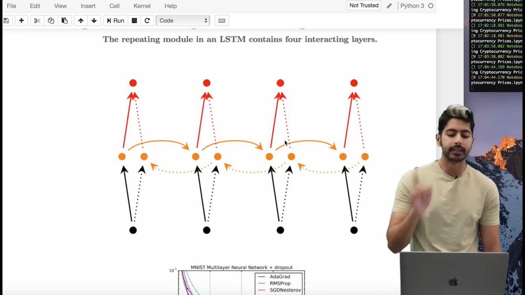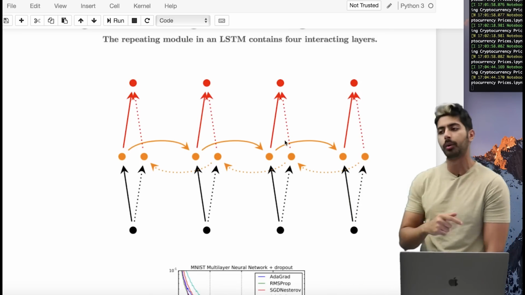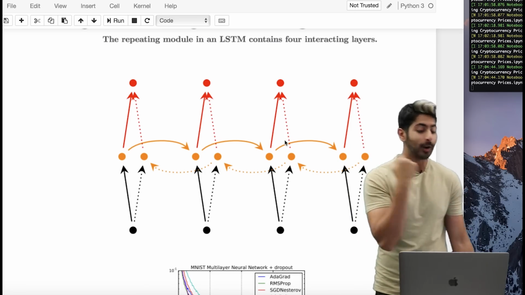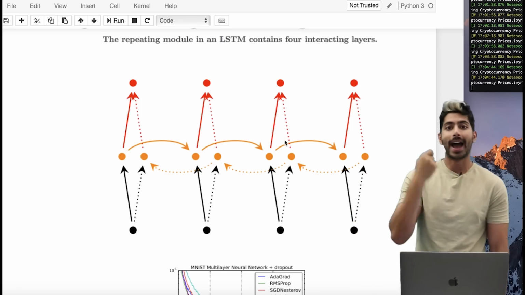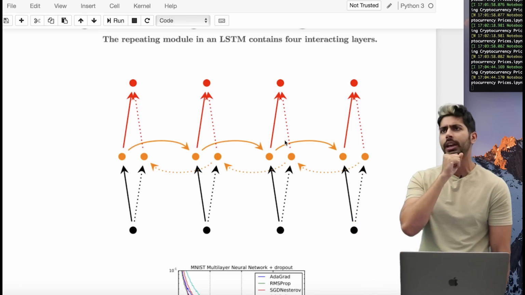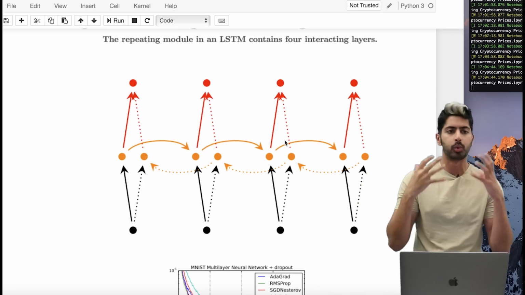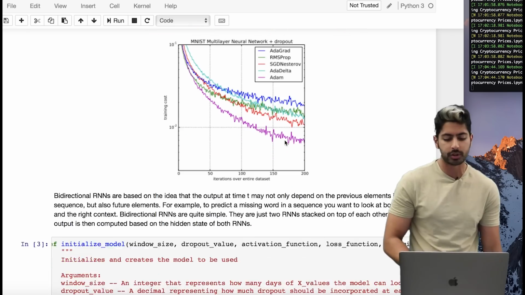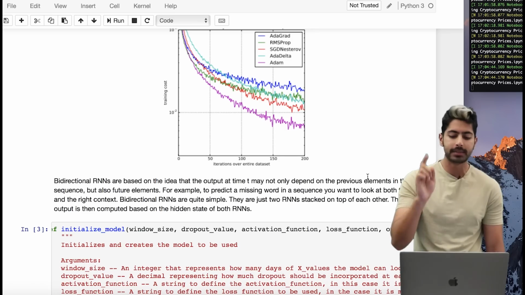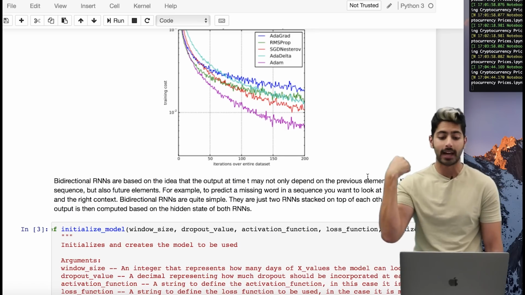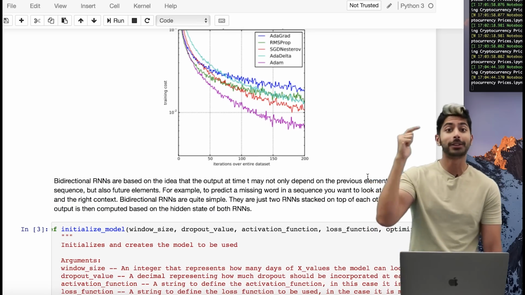Now lastly, it's not just an LSTM recurrent network, it's a bidirectional LSTM recurrent network. So if you've seen some of my older videos, the only other time I've talked about a bidirectional LSTM is when I was talking about how to create a language translator. I think it was deep learning number 16 or 15, because Google needed that to create a really good, state-of-the-art language translation service. But bidirectional RNNs are based on the idea that the output at time t may not only depend on the previous element in the sequence, but also future elements. It's not just about the past, it's about the future, right?